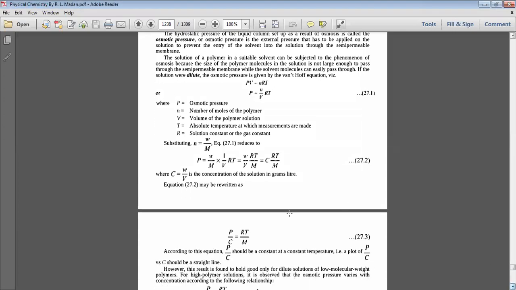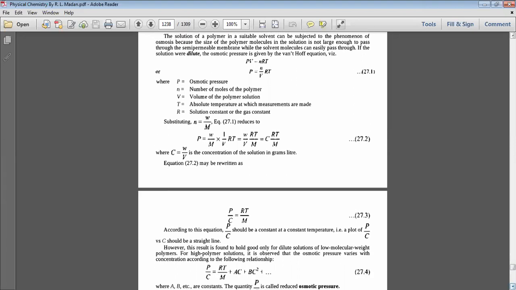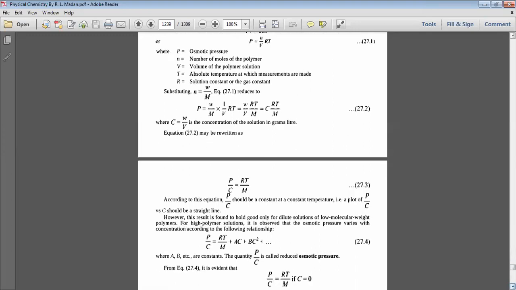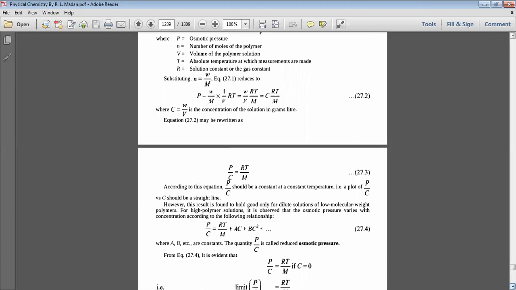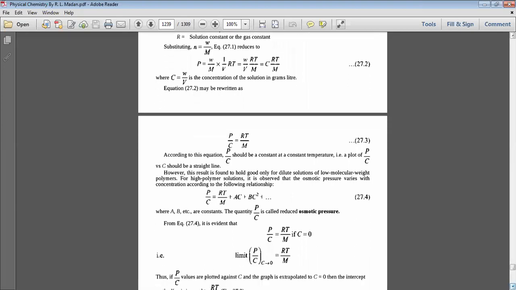Here, substituting n equal to W by M in this equation, we get P equal to W by M into 1 by V RT, that is W by V RT by M. We know W by V equal to concentration of the solution in gram per liter, so P equal to CRT by M. That means we can write P by C equal to RT by M. According to this equation, P by C should be a constant at a constant temperature.